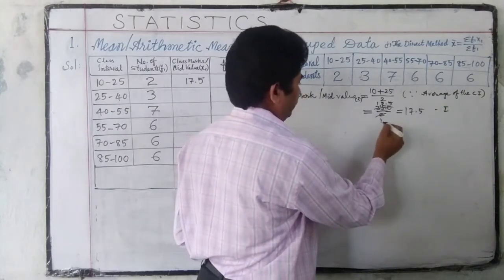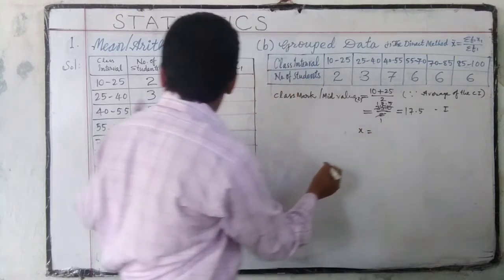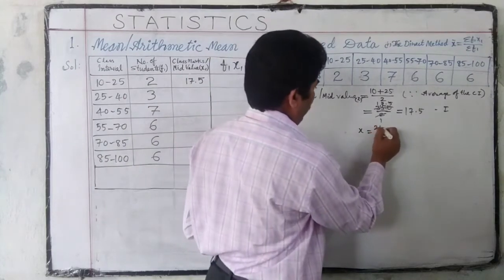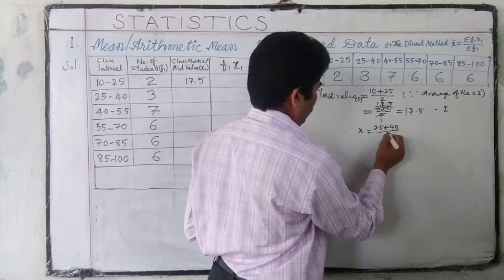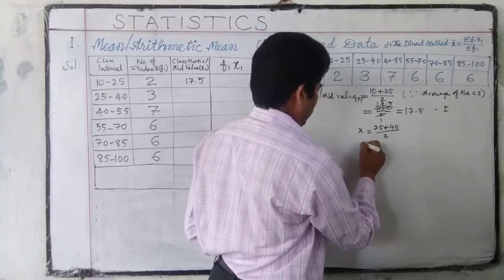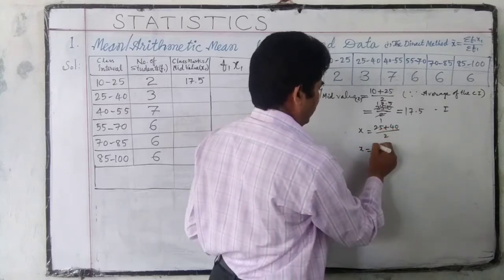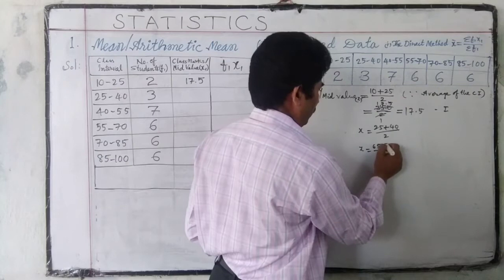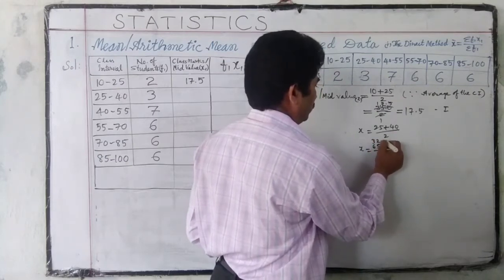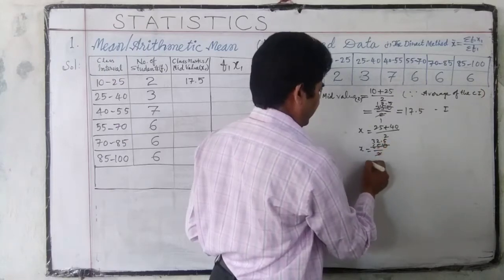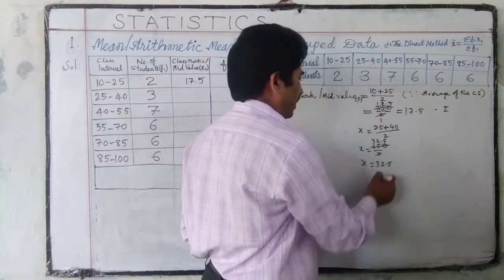Next, second class: x is equal to (25 + 40) by 2, that is equal to 65 by 2. So x is equal to 32.5.